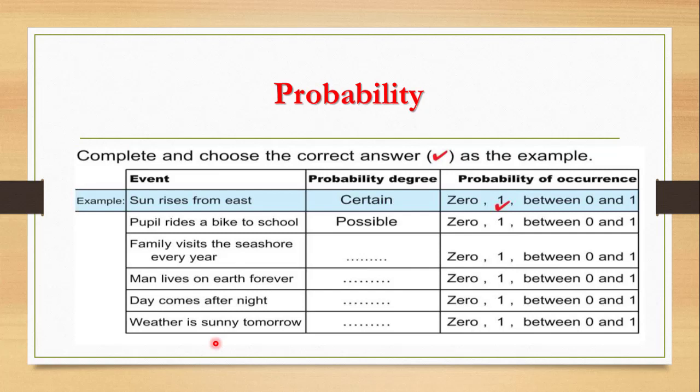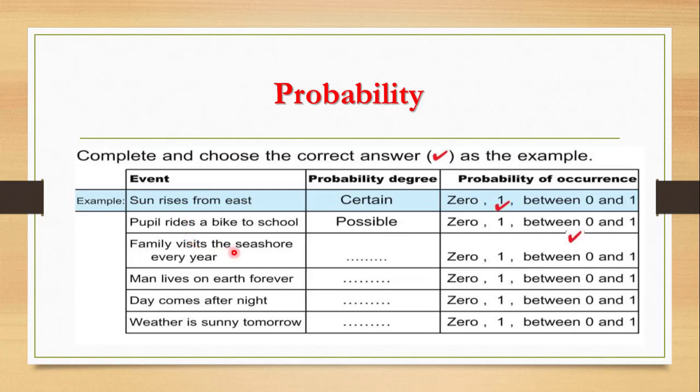Let's solve this exercise together. The first one is an example: the sun rises from the east. Of course, the sun should rise from the east, so this is a certain event and the probability will be 1. The next one, a pupil rides a bike to school. This is a possible event, so the probability will be between 0 and 1.